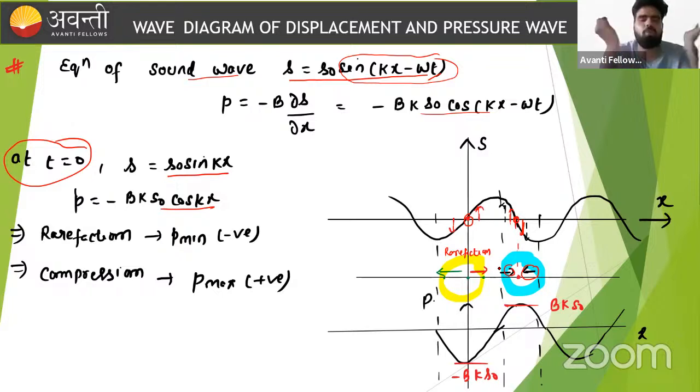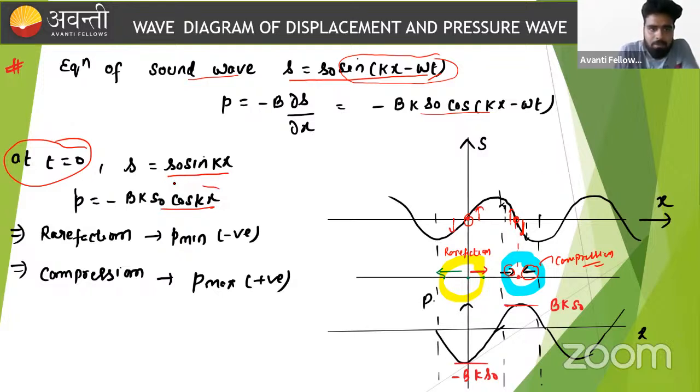Oh my God, two particles are approaching each other. It means the gap between the particles decreases, so the density between the particles increases. We can say that this localized area is nothing but compression. Okay, sir. What is the meaning of compression? Pressure maximum.